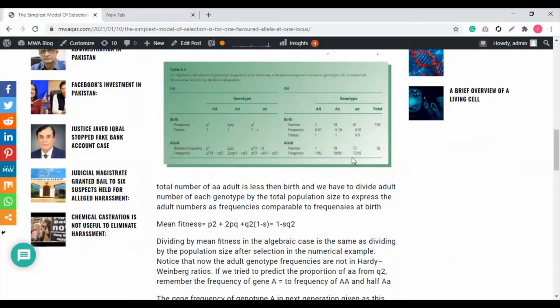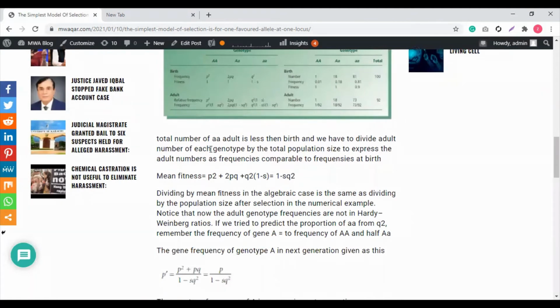And the frequency, we will calculate by dividing the individual genotype number by the total number of organisms at the adult stage. Yes, you're right, 1 by 92, 18 by 92 and 73 by 92, and we will get the frequency. So the total number of adults is less than at birth, and we have to divide the adult number of each genotype by the total population size to express the adult number as frequencies comparable to the frequencies at birth.